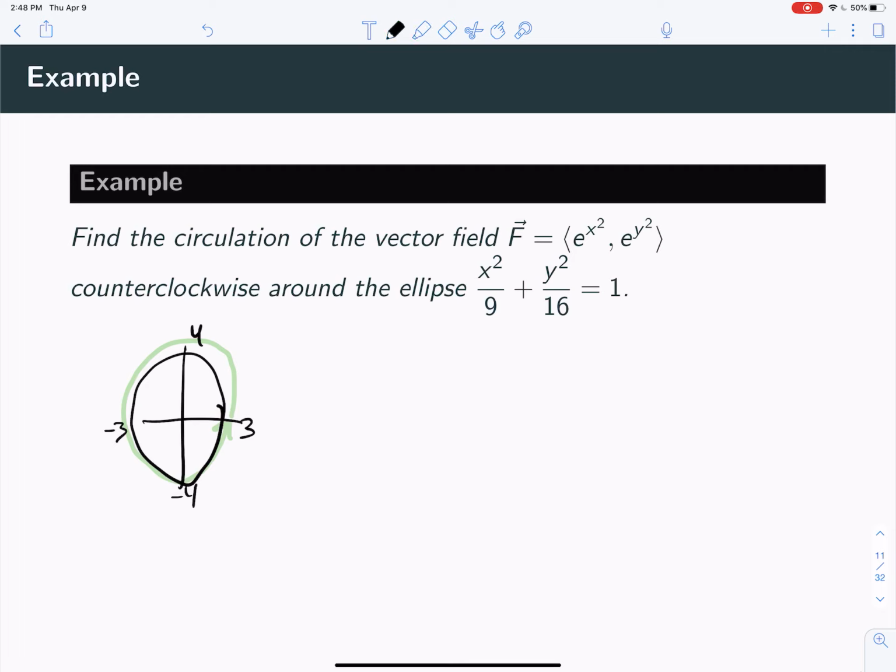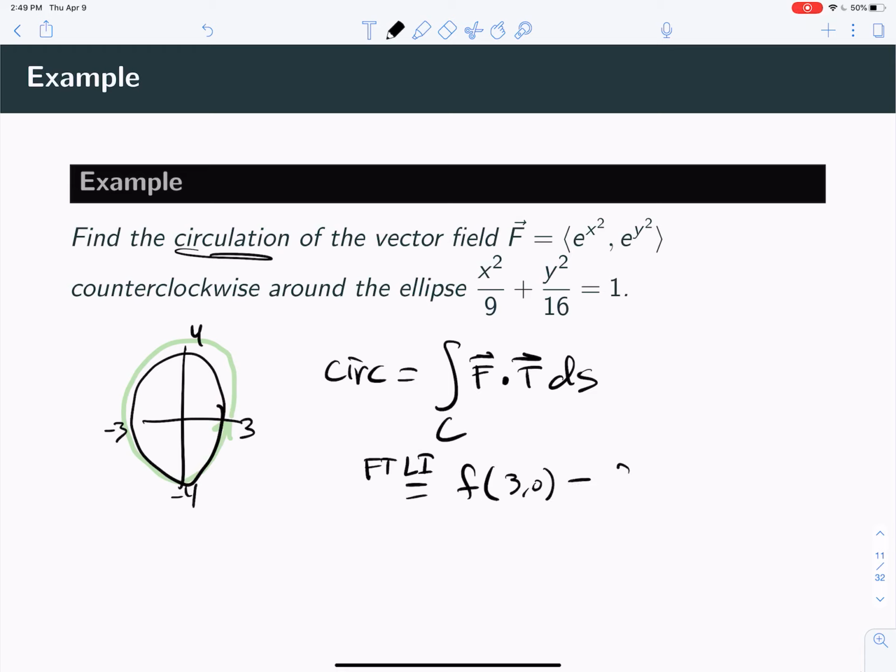Okay, and it asks for the circulation. So circulation is the line integral along the curve of the vector field dotted with the tangent direction, ds. But if we can use the fundamental theorem of line integrals, that will equal f of 3, 0 minus f of 3, 0, where we started, which is going to be 0, right? It should be 0 because it's a closed loop, if f is conservative.